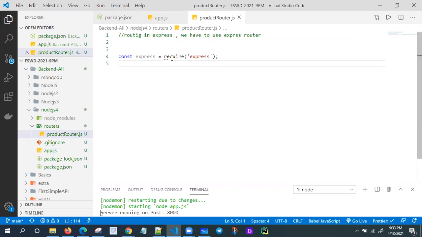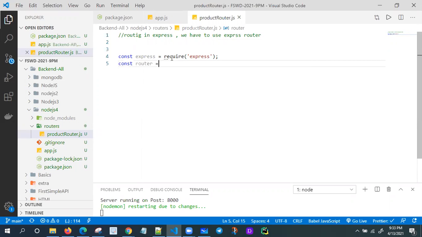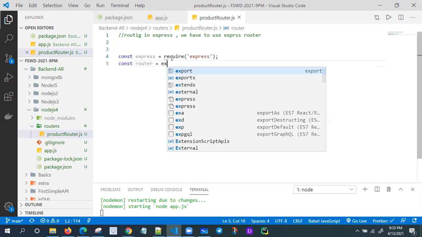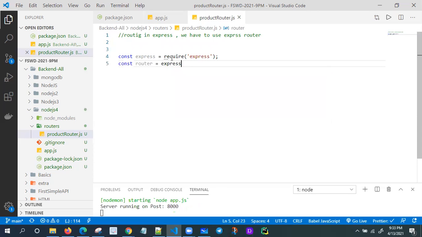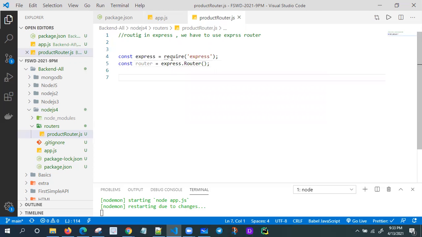Now I want to create a router. Create const router equals express.Router. Express is providing the router. Now I want to export this router.